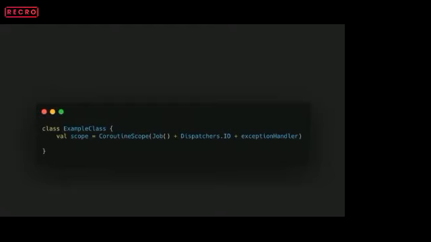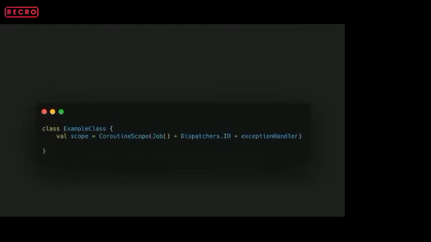One interesting thing that needs to be focused upon is that the coroutine context that will be created will have the context of the elements on the right side of the plus operator, and it will override those on the left side of the operator. So in this example, the right side is the exception handler, so this scope will adhere to the context of the exception handler, and it will override the